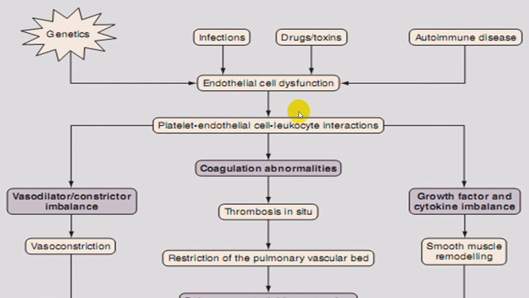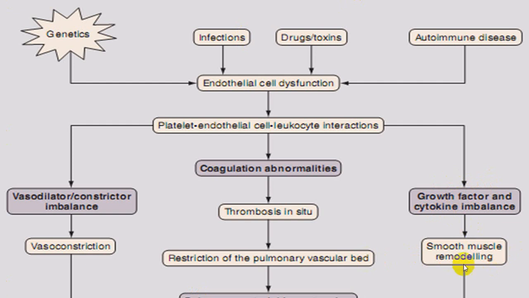Platelets, endothelium and leukocytes interact, and they will have more vasoconstrictor property than vasodilator. So there will be an imbalance between vasodilator and vasoconstrictor mechanisms, with more vasoconstriction leading to elevation of blood pressure, or because of formation of growth factors and cytokines, there is an increased growth factor as well as cytokines.